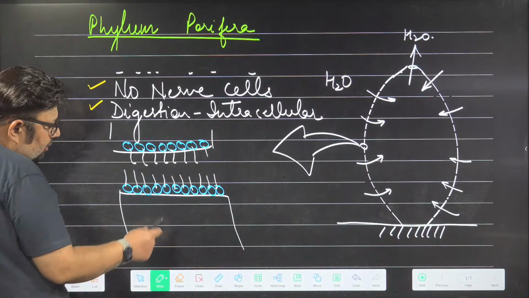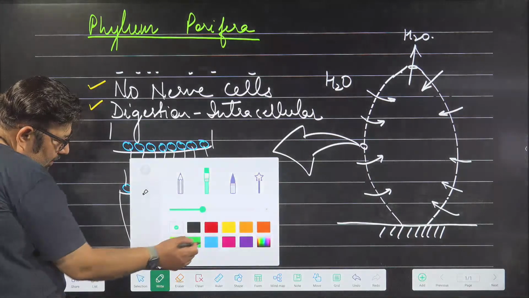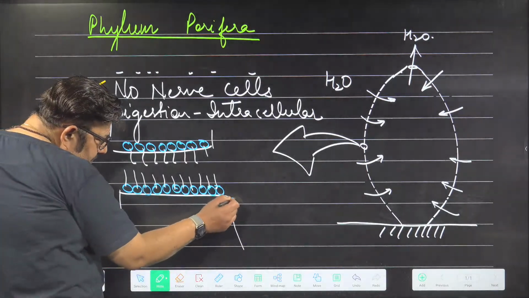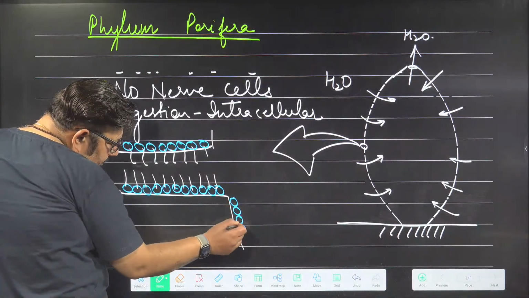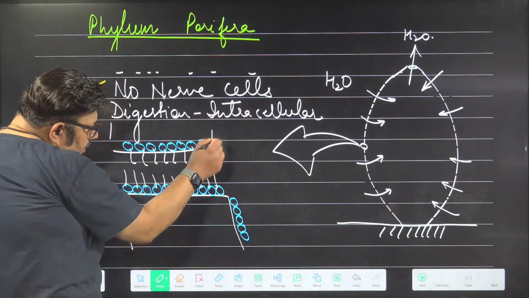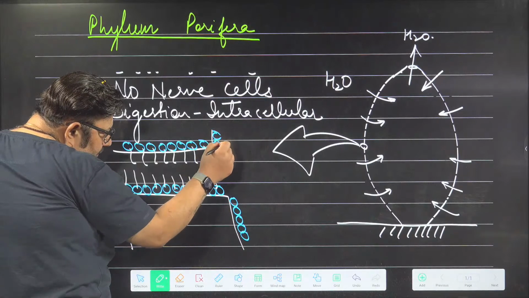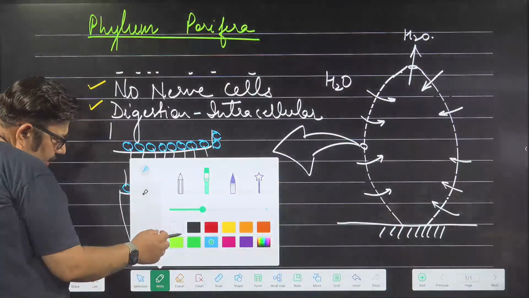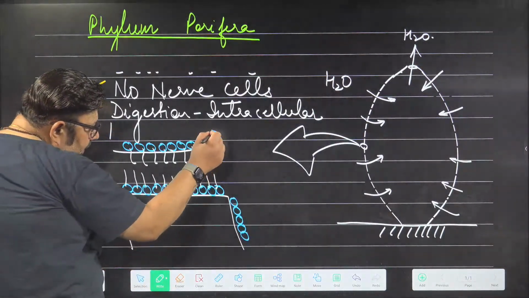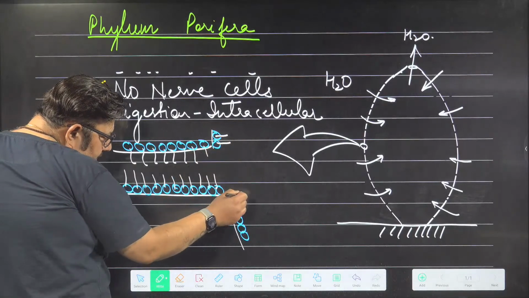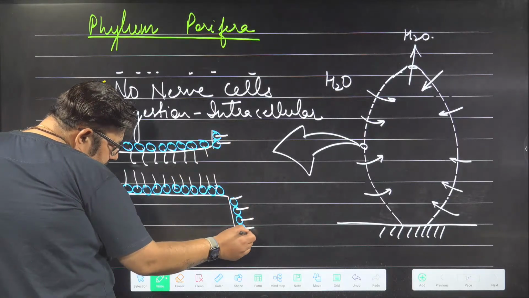Now these cells are not only inside, but they also line the spongocoel, and this is an important point for the examination. Yesterday, people were asking, sir, what is the syllabus? I found that the syllabus is given as up to phylum Cnidaria. Up to phylum Cnidaria. Right?